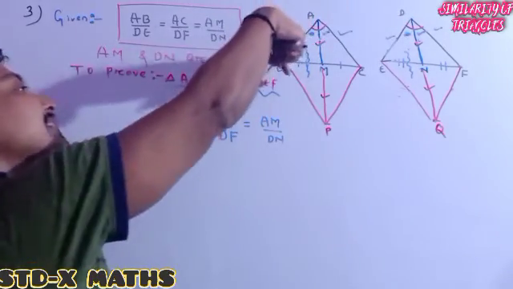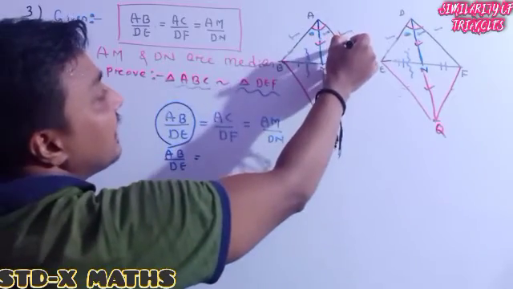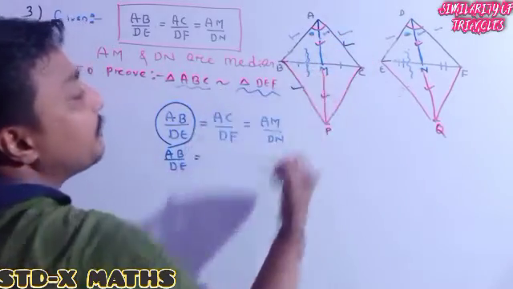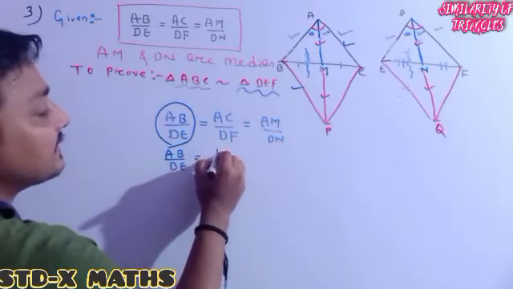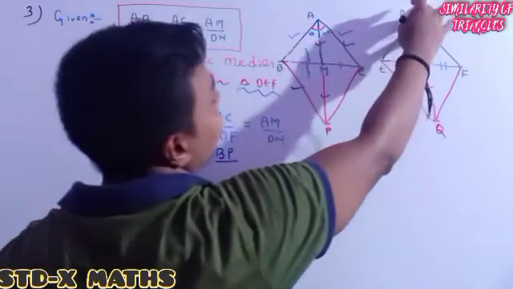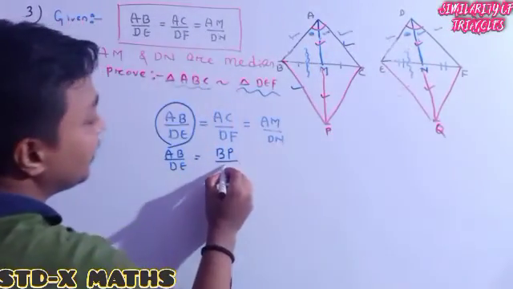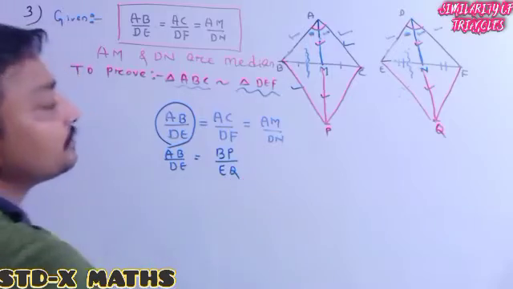It means this one is the same as this one. SC is the same as C. SC is the same as BP. So in place of SC, I am writing BP, and in place of DF, I will write EQ. Here I am writing it as EQ.